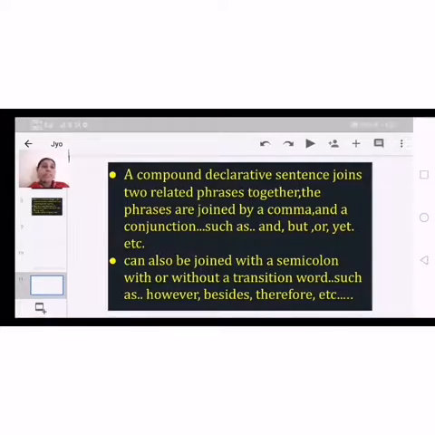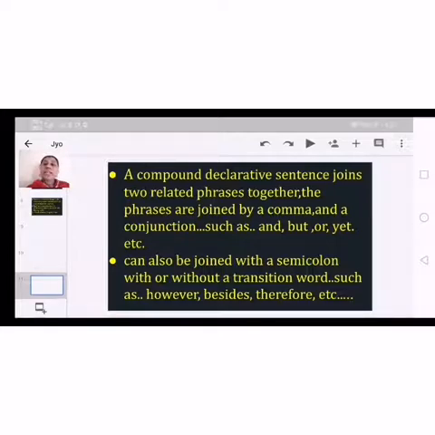So here a compound declarative sentence joins two related phrases together. Two related phrases means two actions or two phrases that are related to the same thing, the same situation and the same timings. By combining two statements and adjoining them, we can make a compound declarative statement.